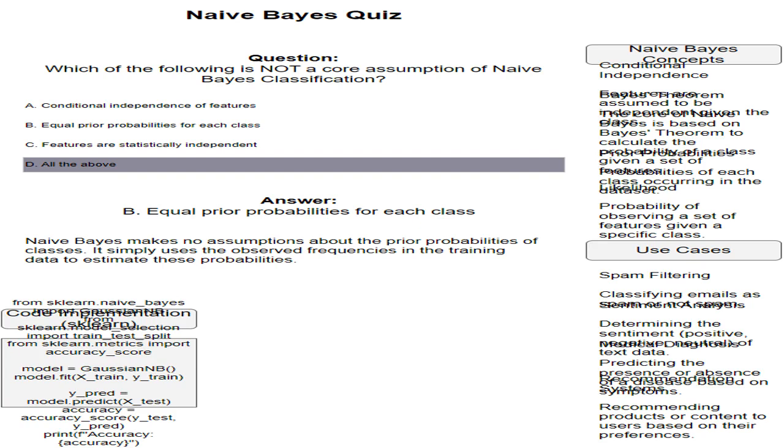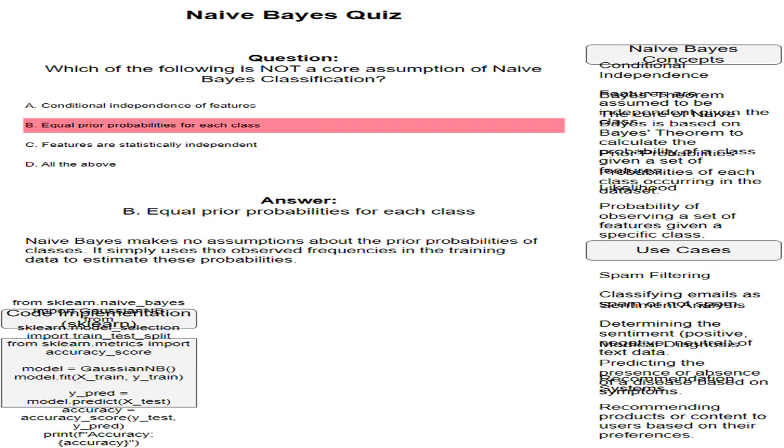Choice B, equal prior probabilities for each class, is not a core assumption of naive Bayes. It's a common misconception. It actually uses the observed frequencies in the training data to estimate these probabilities.